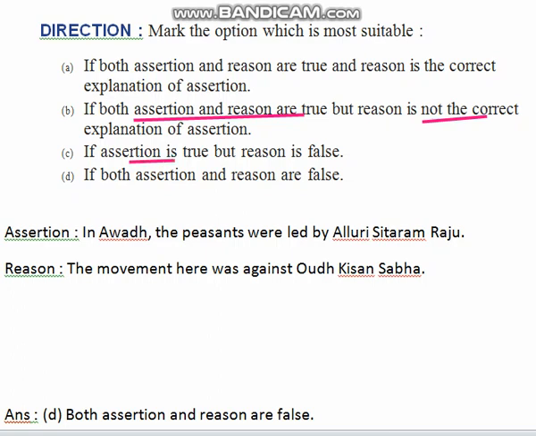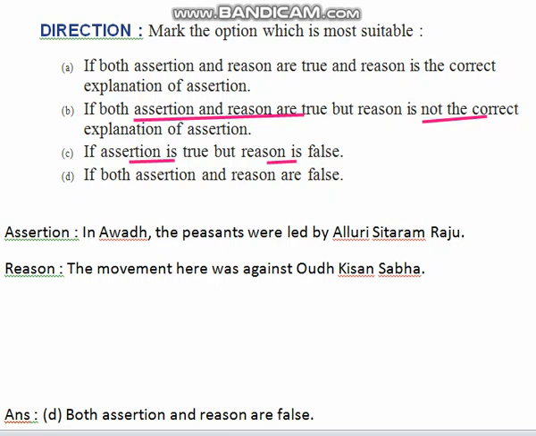Now the third one. Assertion is true, but reason is false. Suppose I give the statement, today is Independence Day, then the second statement, today is a sunny day. Is there any link? At the same time, assertion is true, today is Independence Day, whereas reason, is it a sunny day today? It's cloudy, it's raining, going on raining, no? So reason is false.